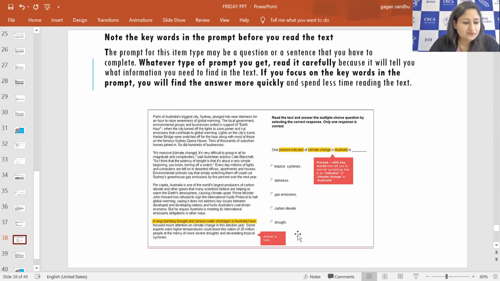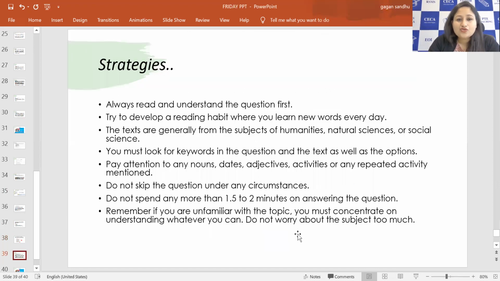But here there is no negative marking, so always mark the answer you feel is the right one, and the majority of the time you will be getting the right answer for the MCQs, right? Single answer. So always read and understand the question first.